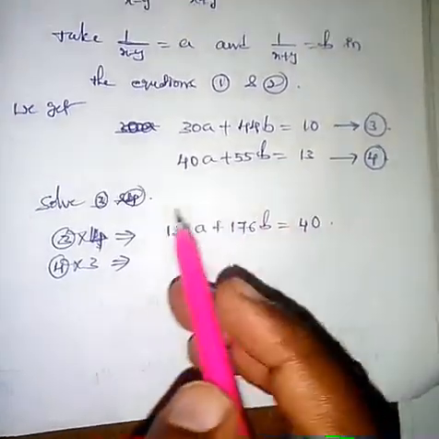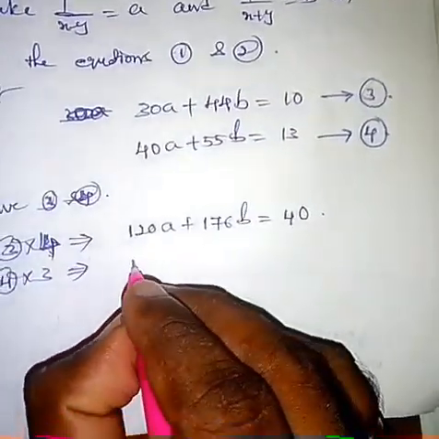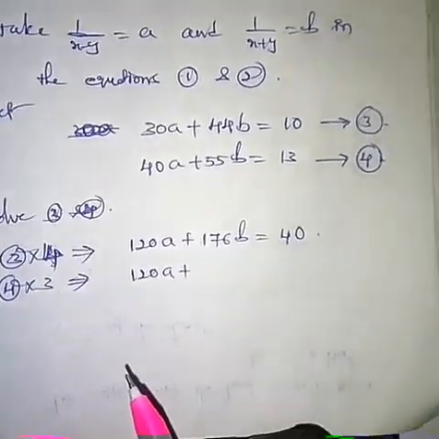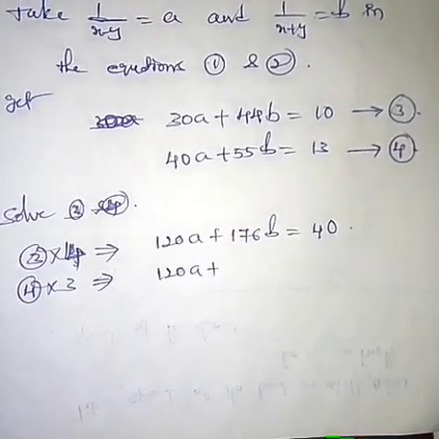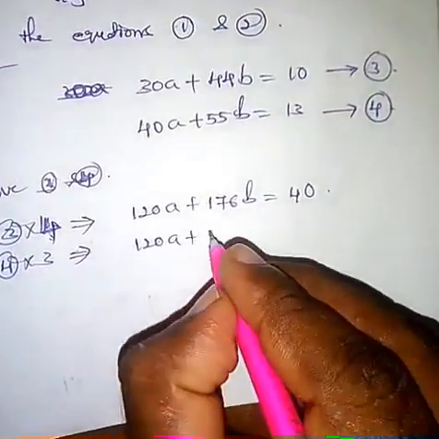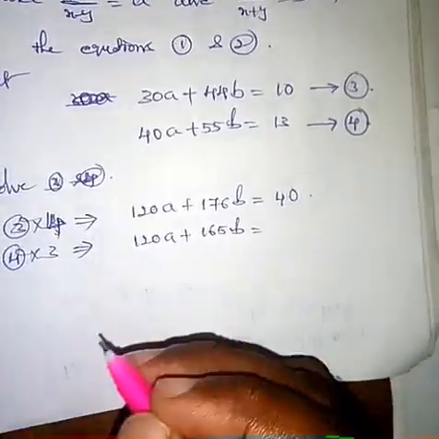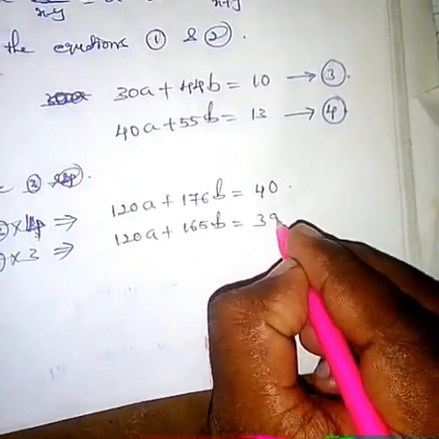If we multiply equation 4 by 3: 3 into 40a is 120a, plus 3 into 55b. 3 50s are 150 and 3 5s are 15, so finally the answer is 165b equal to 3 13s are 39.